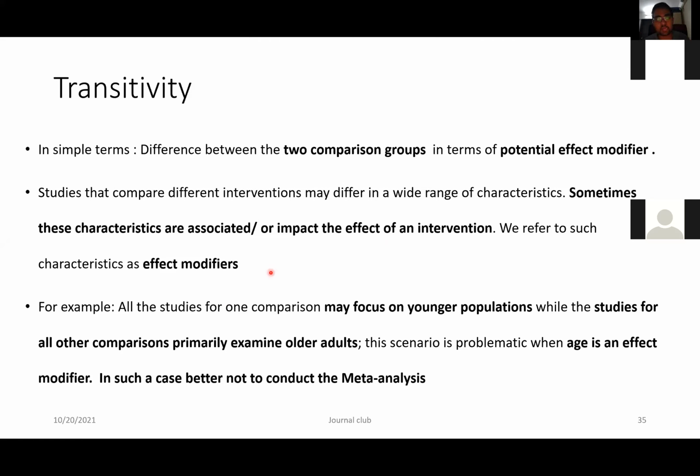For example, in open angle glaucoma, as we know, this is a disease which is age related. Suppose in one group, for example timolol versus latanoprost, the study has been done in a younger age group, whereas all the other drug comparisons have been done in an older age group. Then we cannot use the network meta-analysis, because here age becomes the biggest effect modifier and there is a breach in the transitivity. That's why the comparative groups should be similar, they should have transitivity, in order to do the meta-analysis. And the next important thing is the consistency.